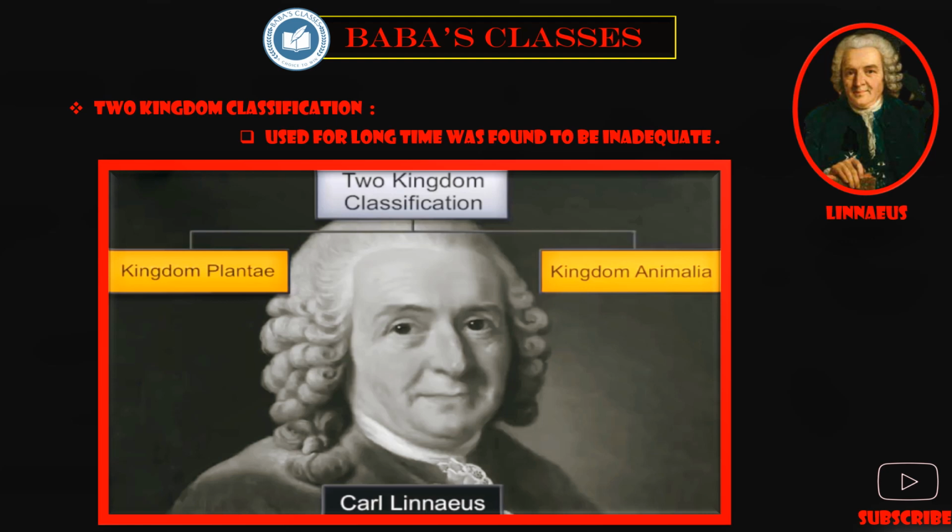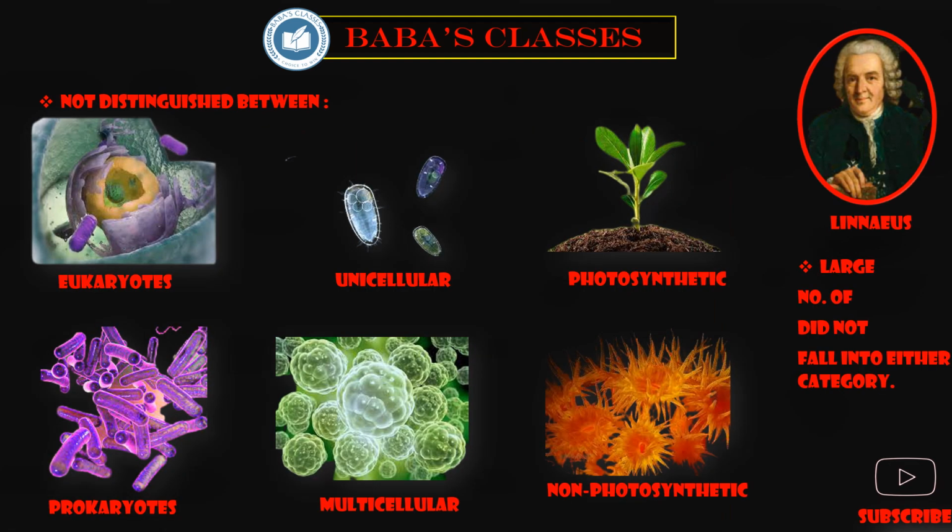Before that, do you know what the two kingdoms are? He classified living organisms into kingdom Plantae and kingdom Animalia.